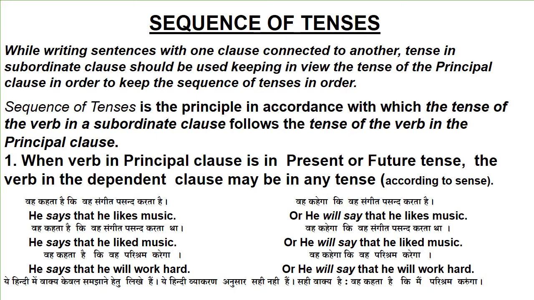First, when the verb in the principal clause is in the present or future tense, the verb in the dependent clause may be in any tense according to the sense of the sentence. He says that he likes music, or he will say that he likes music. He says that he liked music, or he will say that he liked music. He says that he will work hard, or he will say that he will work hard.